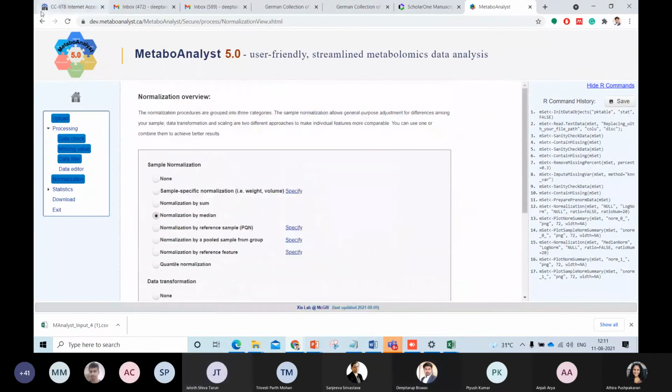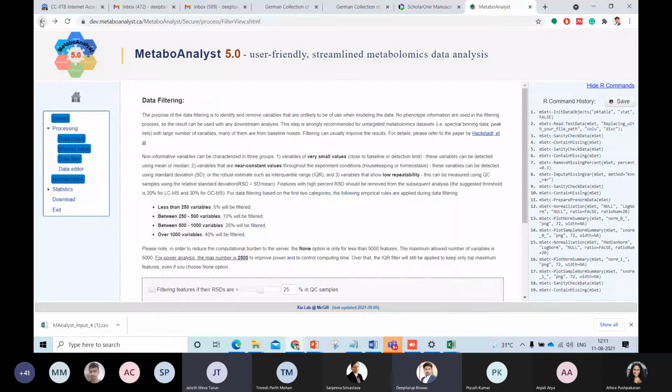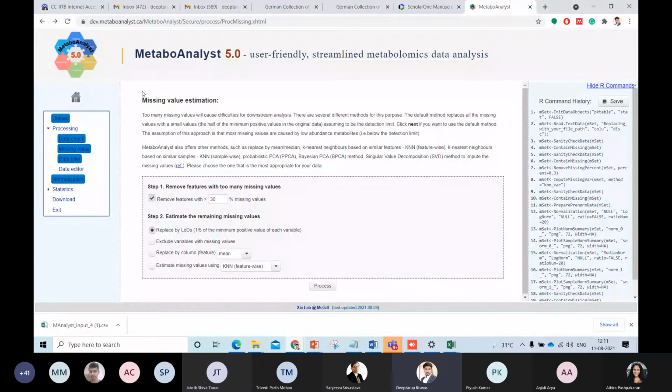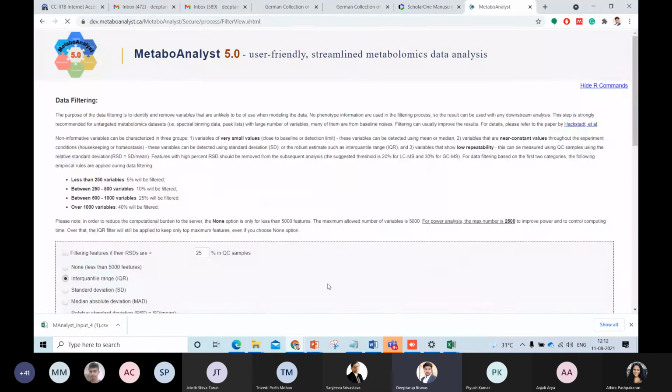Okay. So please do tell me when I am in that particular state only, because going back and showing it again is a little difficult. As I have told, we are selecting remove features with greater than 30% missing values, and we are estimating missing values using missing value estimation based on the KNN feature-wise, and we are going ahead, processing the data.